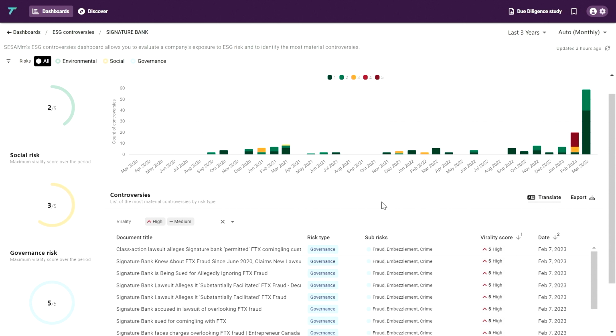But what's really interesting in this situation is that it actually emerged as soon as February, and the most critical controversies that we've seen actually occurred at the beginning of February, around the start of that crypto assets uncertainty and all of the links related to FTX. So this is really a way to extract content from billions of documents at once and to have that live, constant monitoring of suppliers for these procurement teams.